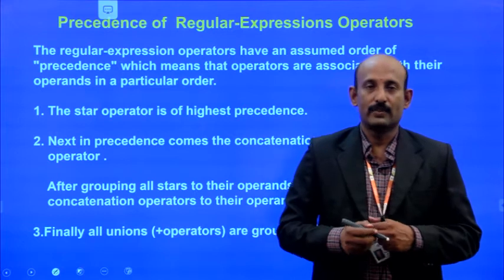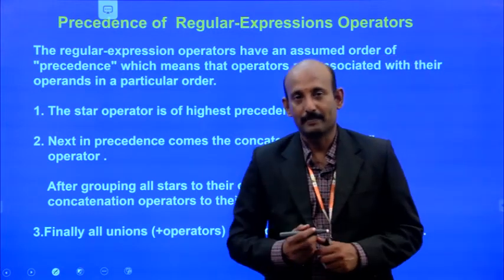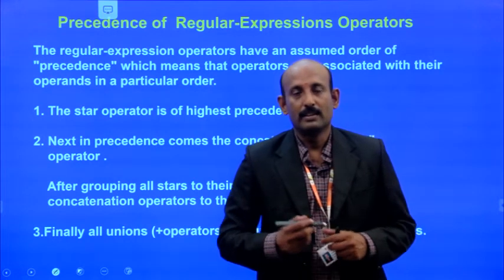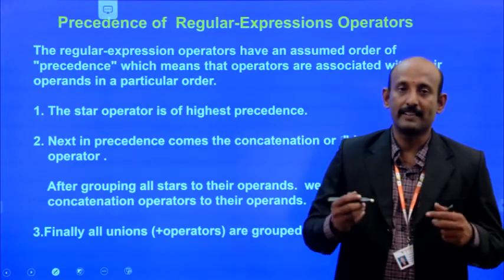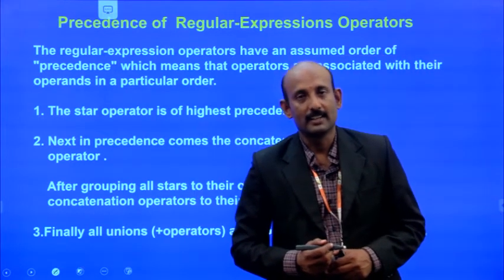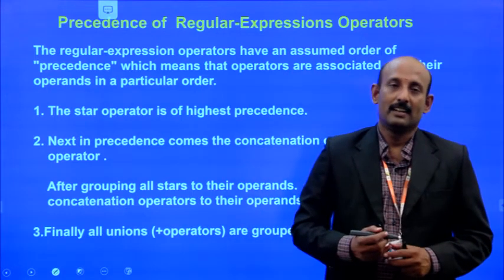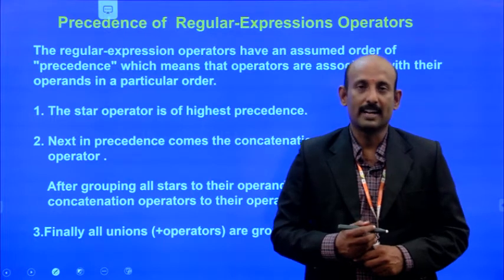So for arithmetic operators, there is a priority deciding which expression is evaluated first, which second, and which further. It is decided by the precedence of operators in many programming languages.